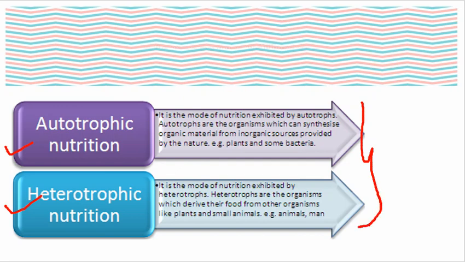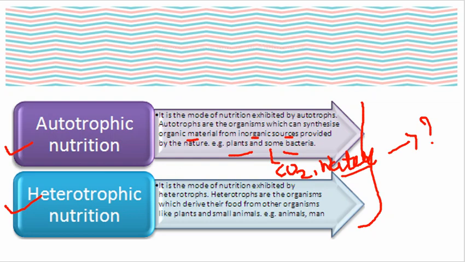Autotrophic nutrition is the mode of nutrition exhibited by autotrophs, and autotrophs are the organisms which can synthesize organic material from inorganic sources like CO2, that is carbon dioxide, and water. These are inorganic substances, and with their use the plant makes its own food. Clear? The examples are plants and some bacteria.